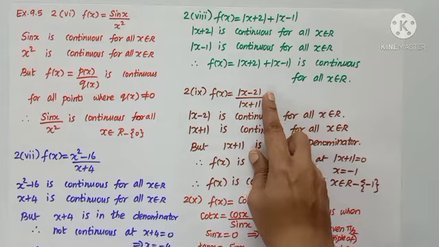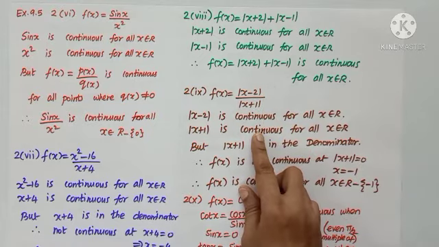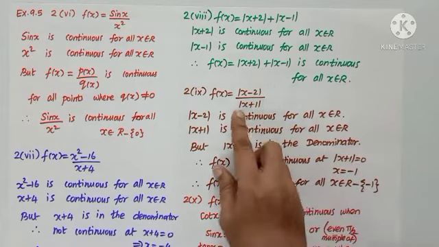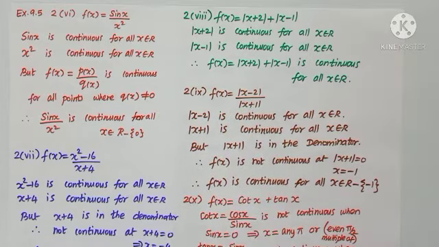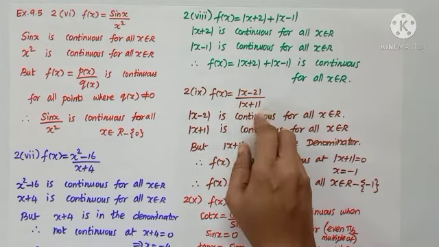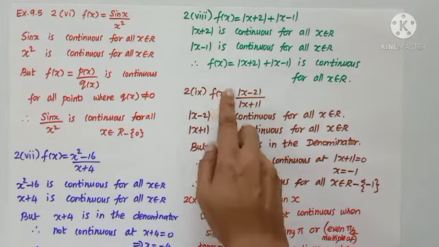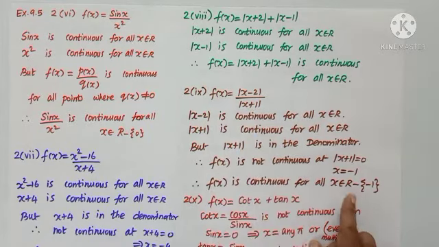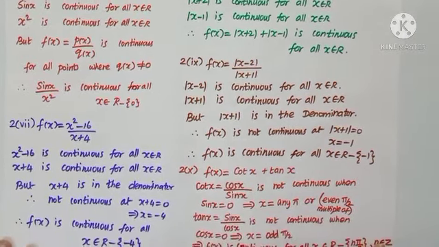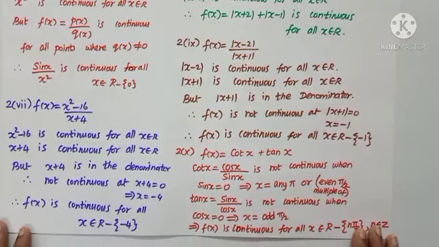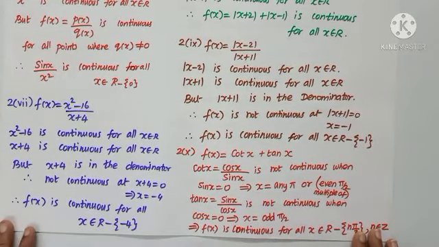The numerator and denominator are continuous for all x, being modulus functions, but the denominator becomes 0 when x is equal to minus 1. So we say f of x is continuous for all x belonging to R except minus 1.